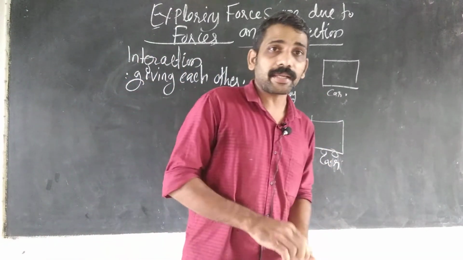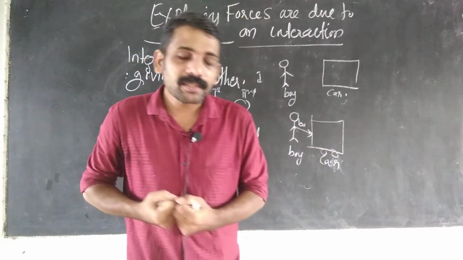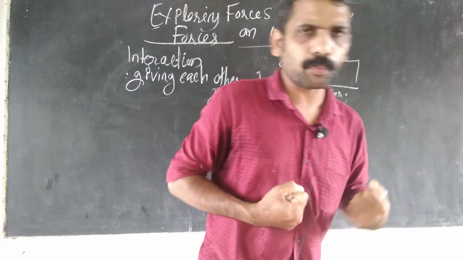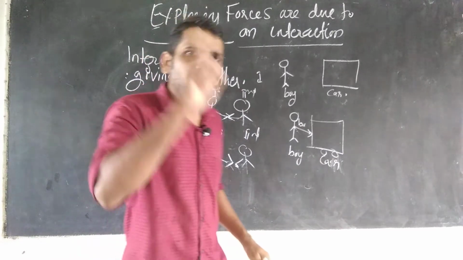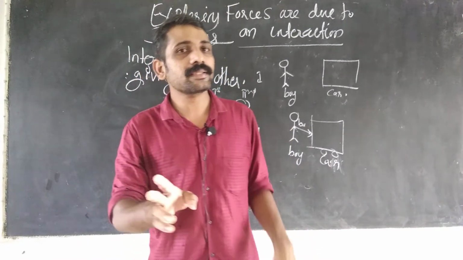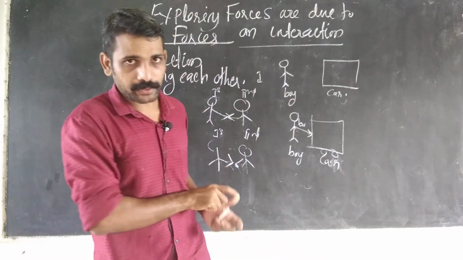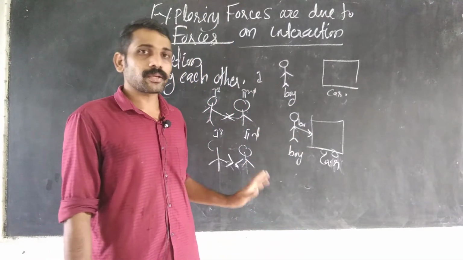In the next case, the boy is pulling the cow, and the cow is also pulling the boy, so force happens. So in all these examples, we can understand that in order for a force to happen, at least two objects must be needed. Then only does the force happen.